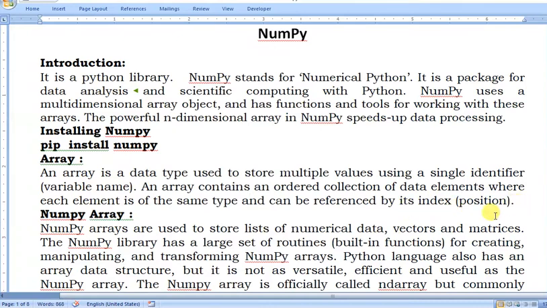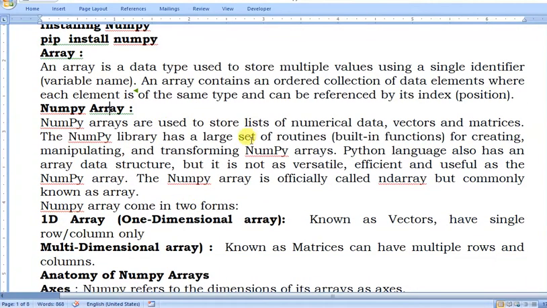I will tell you how you can access the array element through the index. The very first value is at 0 index, and it goes up to length of array minus 1. NumPy arrays are used to store lists of numerical data. Vectors are generally called single dimension arrays. Matrices, the multi-dimensional arrays, are called matrices. And the NumPy library has a large set of routines, that is built-in functions, for creating, manipulating and transforming NumPy arrays.